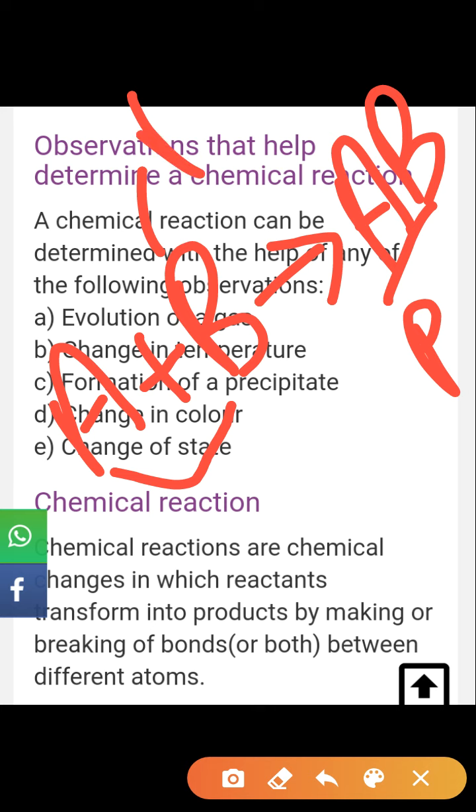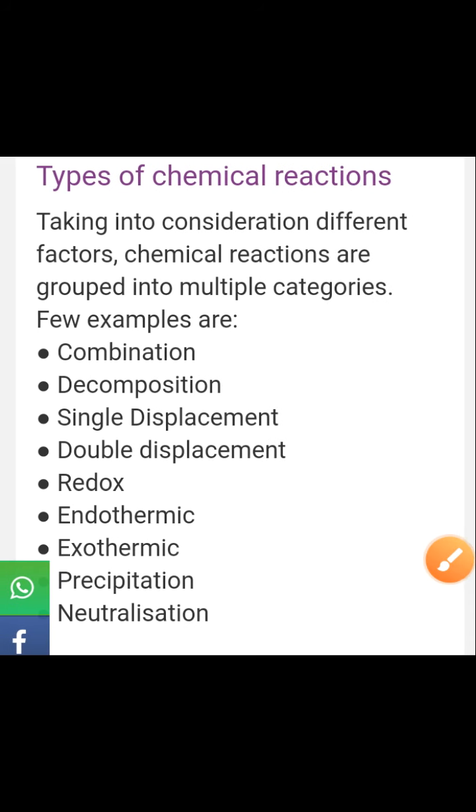So chemical reactions are chemical changes in which reactants transform into products by breaking or making bonds. This is a chemical reaction.